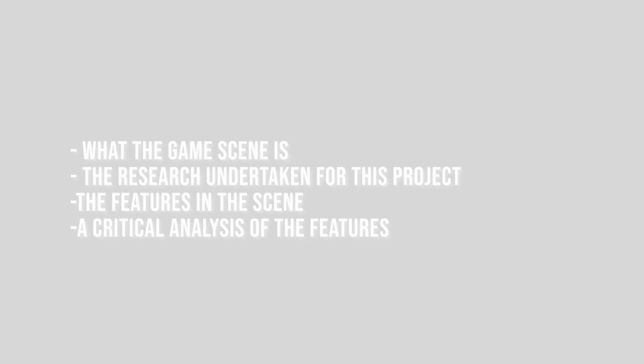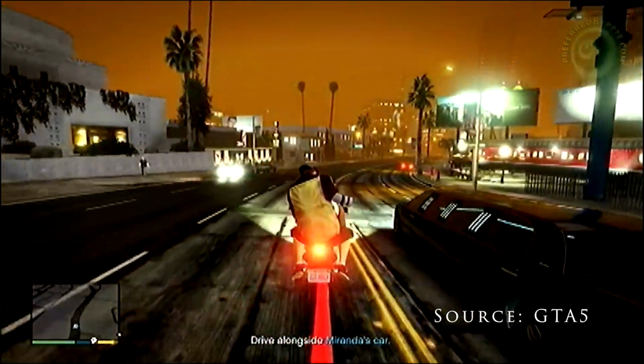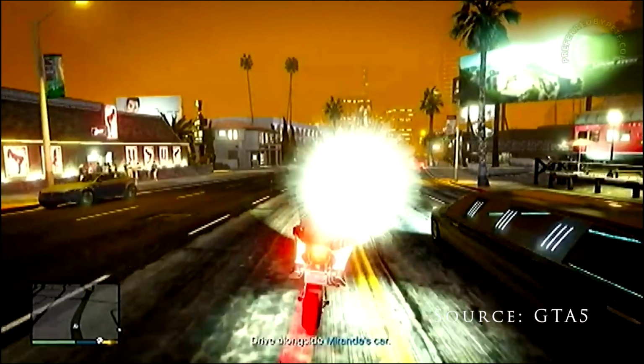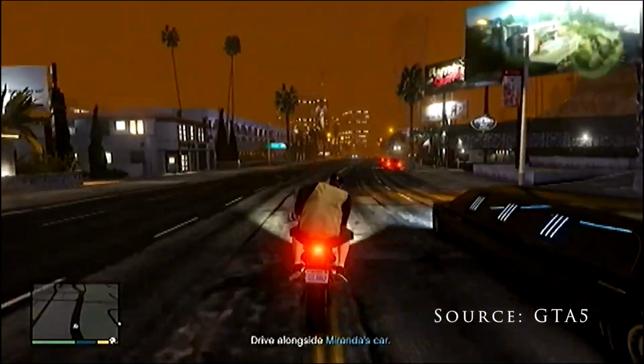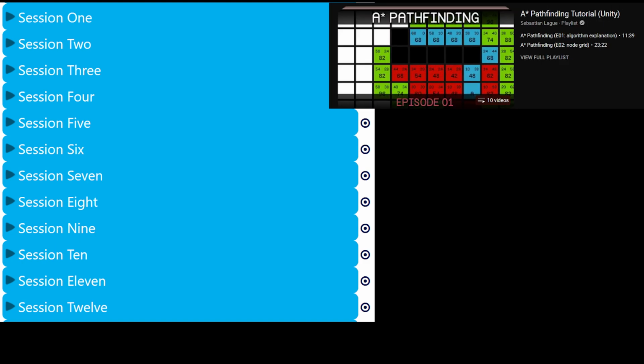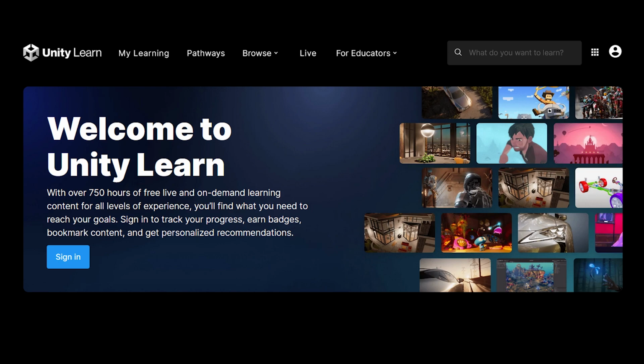So let's get started. The computer game scene I set out to do was create a city environment to create a paparazzi AI that searches for celebrities by traveling from one place to the next, inspired by a side story in GTA 5. The research done for this project is mostly from Class Labs, the Sebastian Lague A-Star Pathfinding playlist, and looking at other colleagues' AI scenes and getting inspiration and ideas from them. I also used resources from the Learn Unity website. I used Unity Engine for this project.